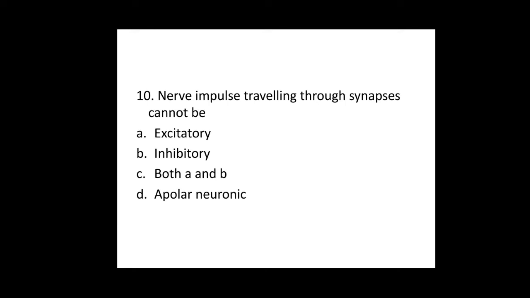Excitatory means the target neurons are more likely towards a new action potential. Inhibitory means they are less likely towards the new potential. So for the 10th question the answer is option D.